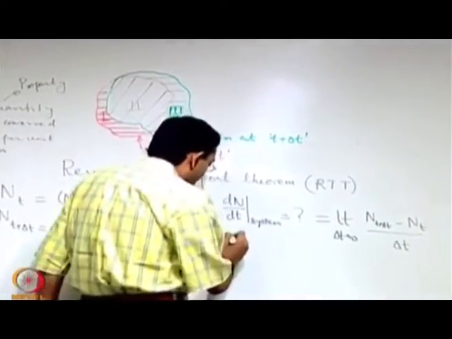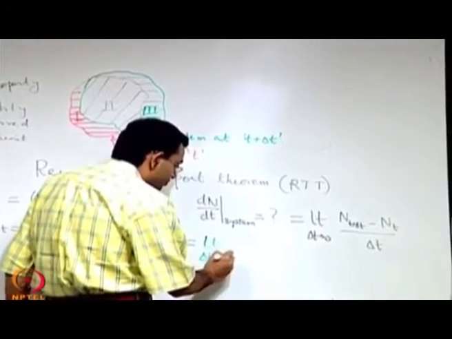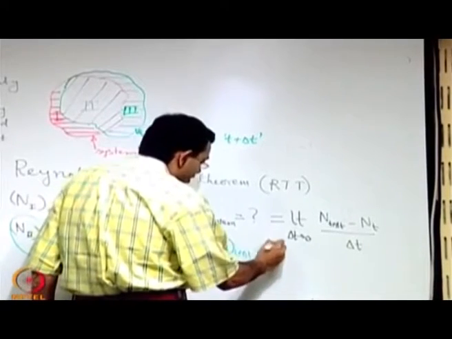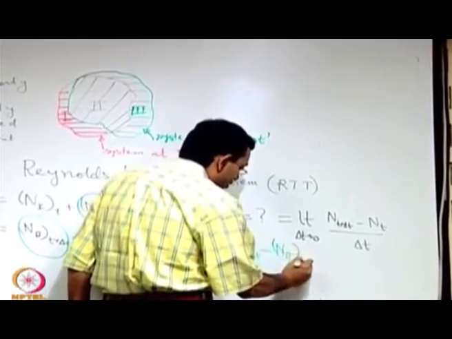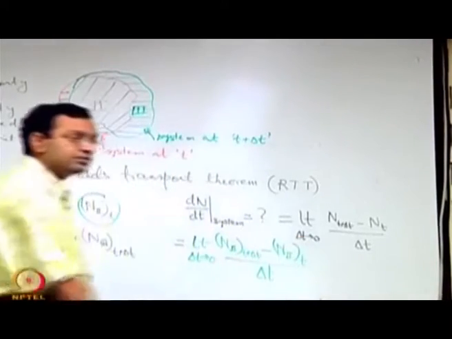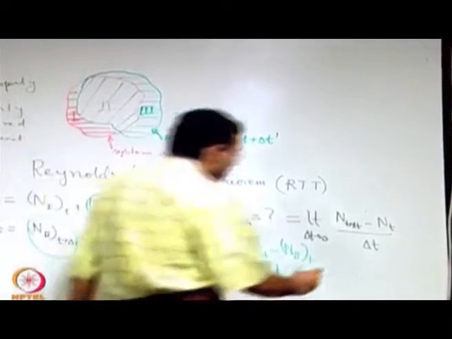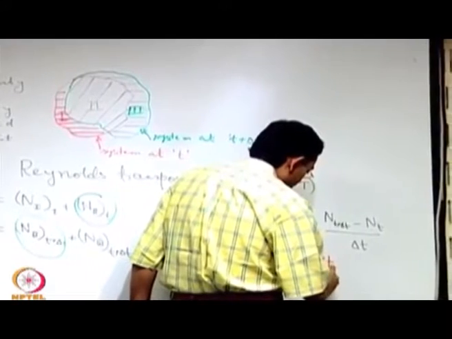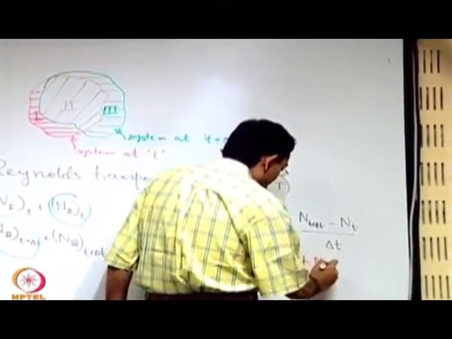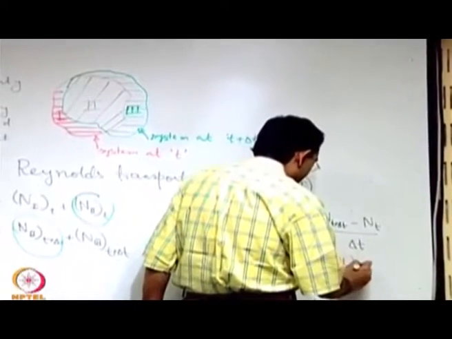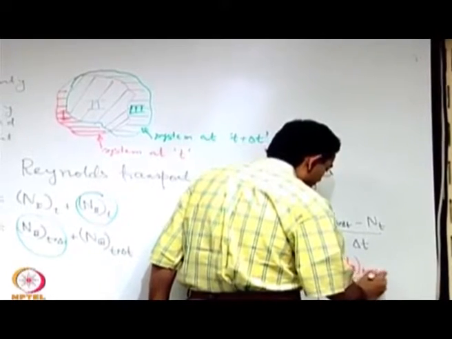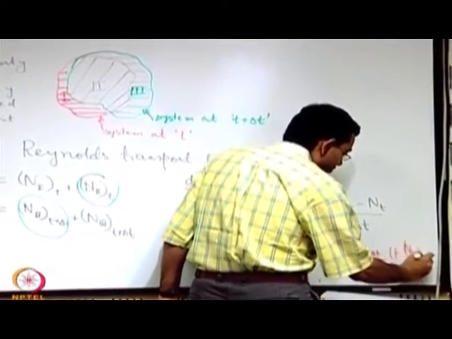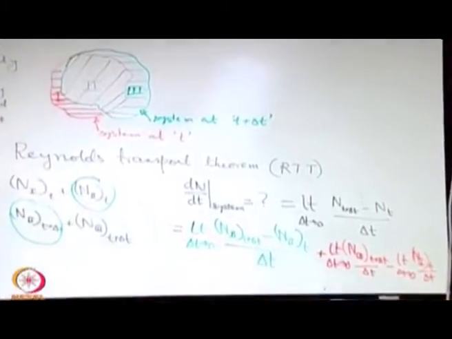The first term will be the limit as delta t tends to 0 of N at 2 at time t plus delta t minus N at 2 at time t, divided by delta t, then plus the other terms: N at 3 at time t plus delta t by delta t, minus the limit as delta t tends to 0 of N at 1 at time t divided by delta t, sort of that. Okay.